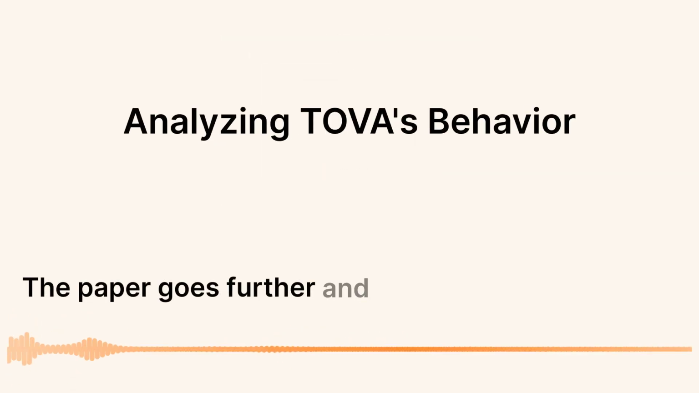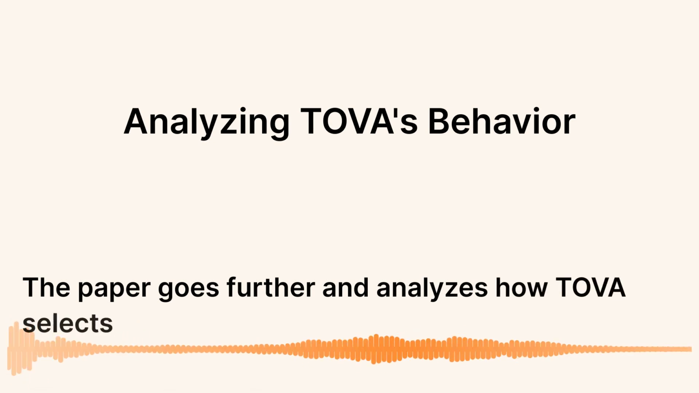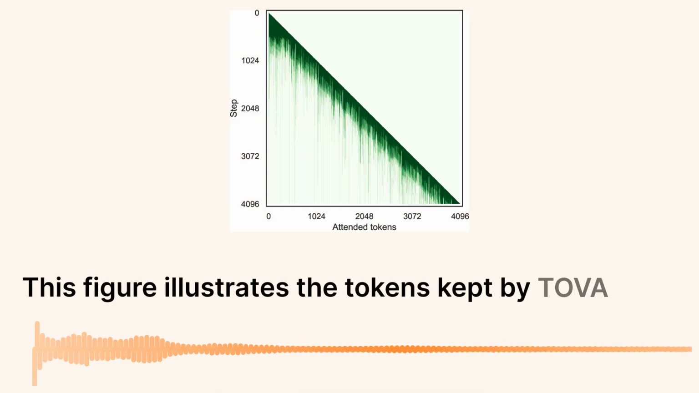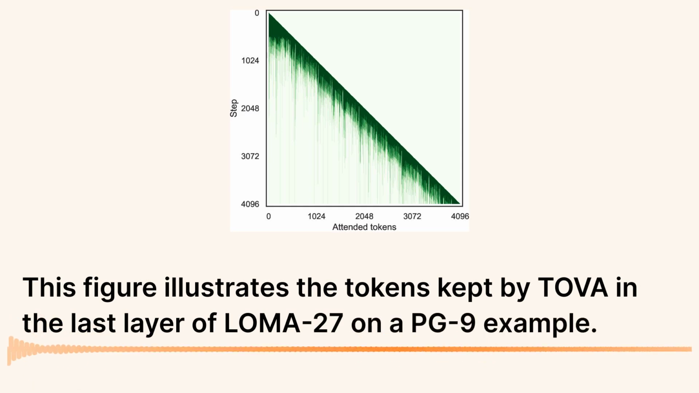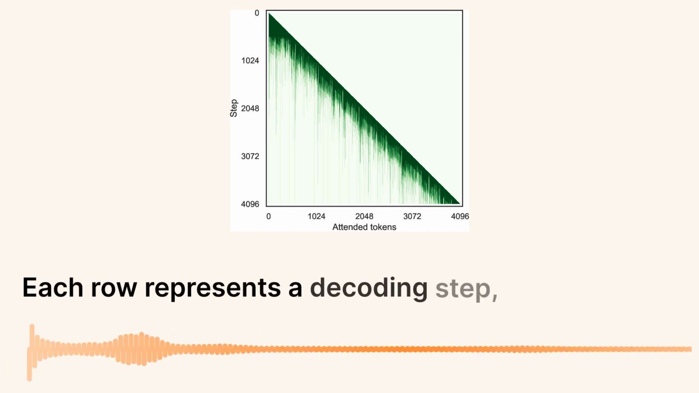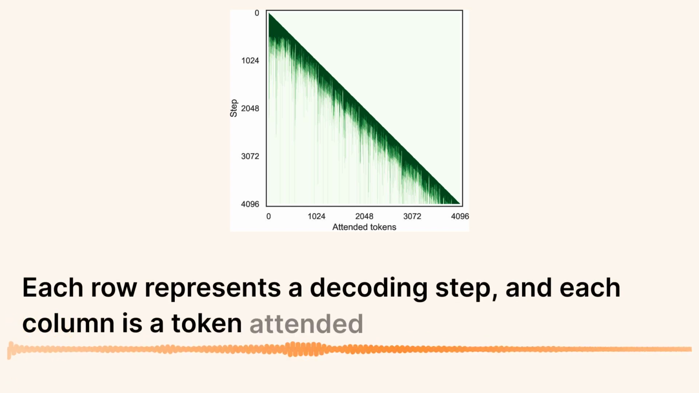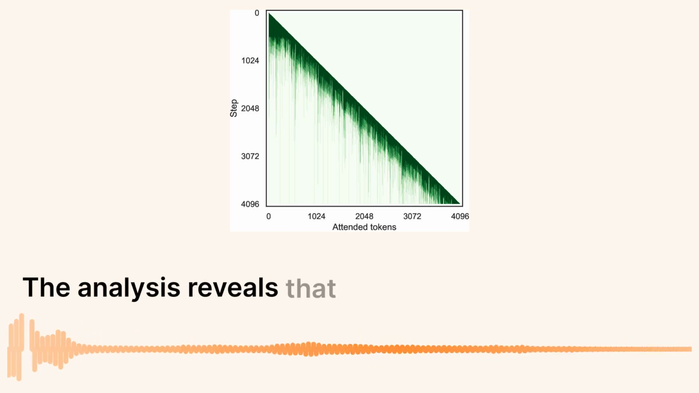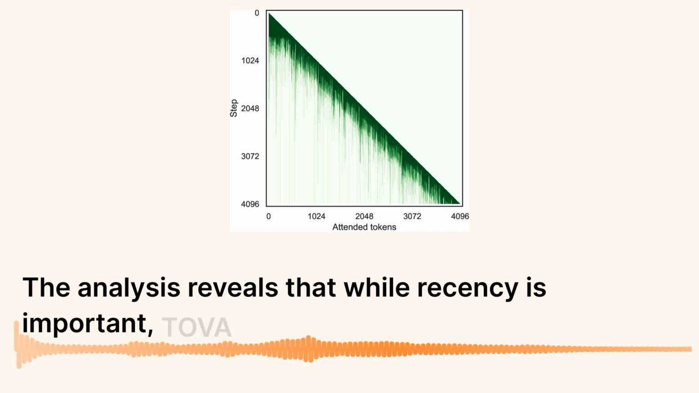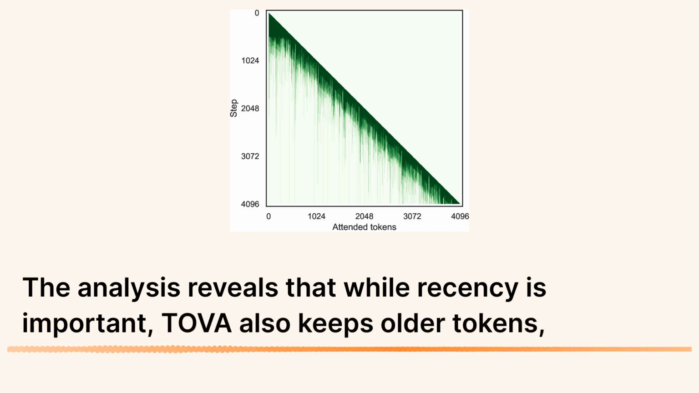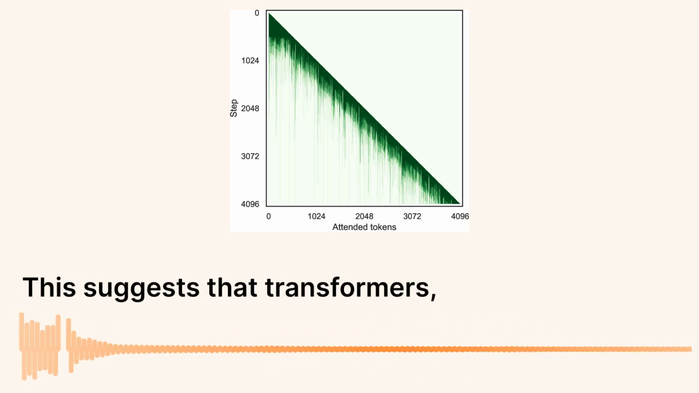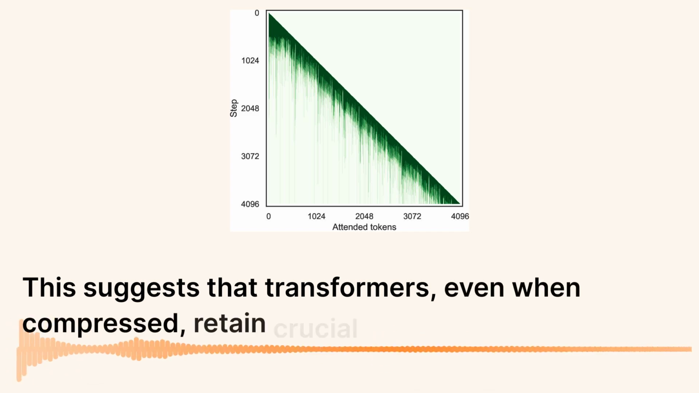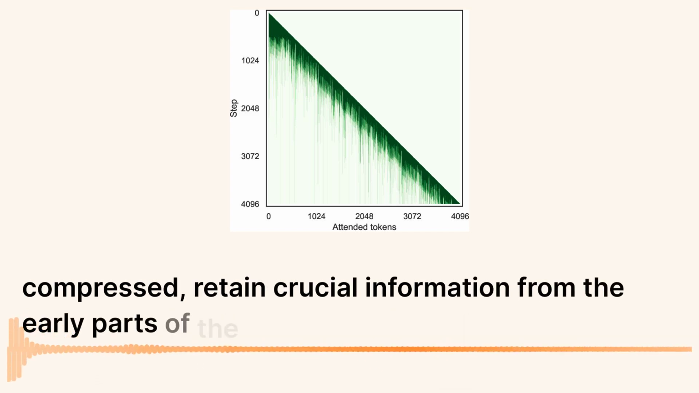The paper goes further and analyzes how TOVA selects tokens to keep in memory. This figure illustrates the tokens kept by TOVA in the last layer of Llama 2 7B on a PG-19 example. Each row represents a decoding step, and each column is a token attended to. The analysis reveals that while recency is important, TOVA also keeps older tokens, especially the very first token in the sequence. This suggests that transformers, even when compressed, retain crucial information from the early parts of the input.